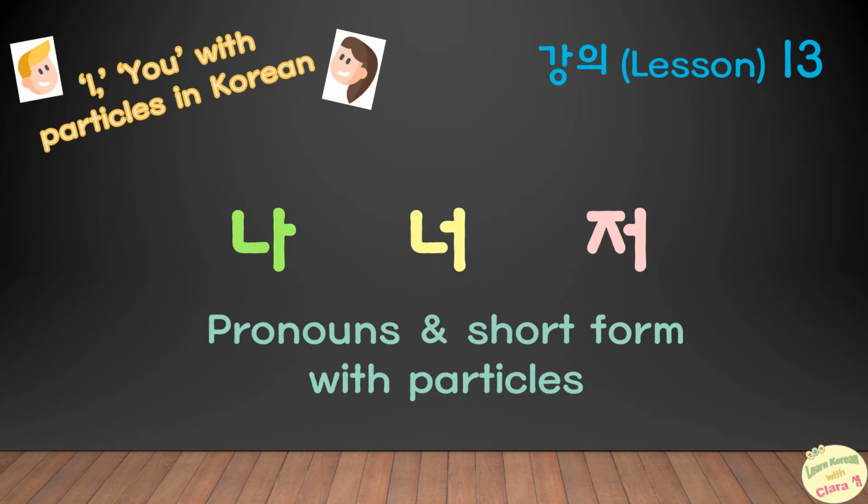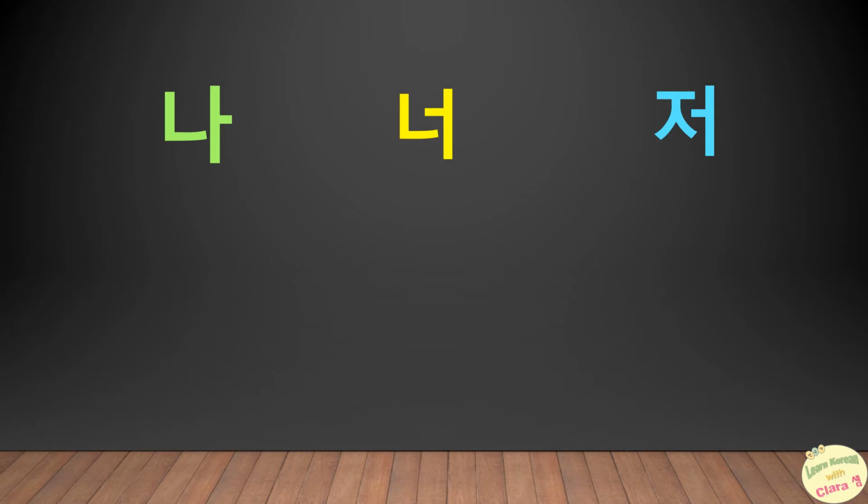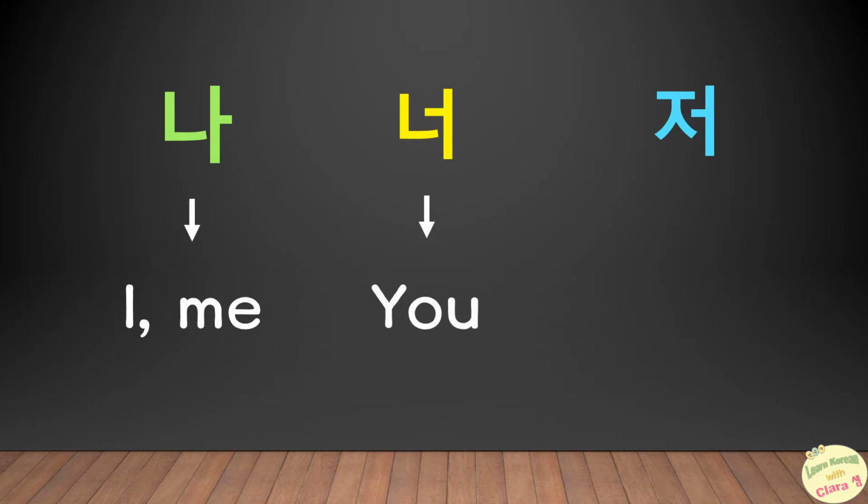Today we are going to learn the three words 나, 너, 저, and we'll see how these three words change their forms with the different particles in Korean. 나, 너, 저, these are pronouns. They mean respectively I or me for 나, and you for 너, and 저 has the same meaning as 나, but it is a polite form.